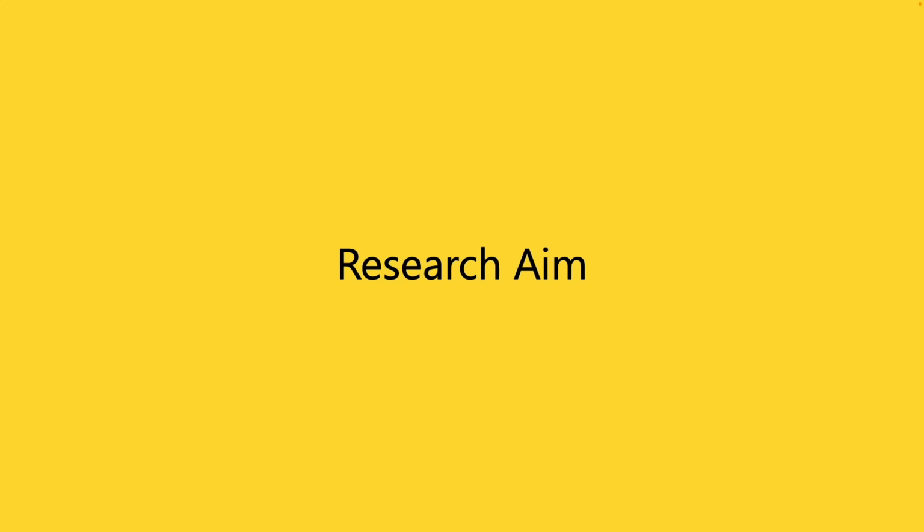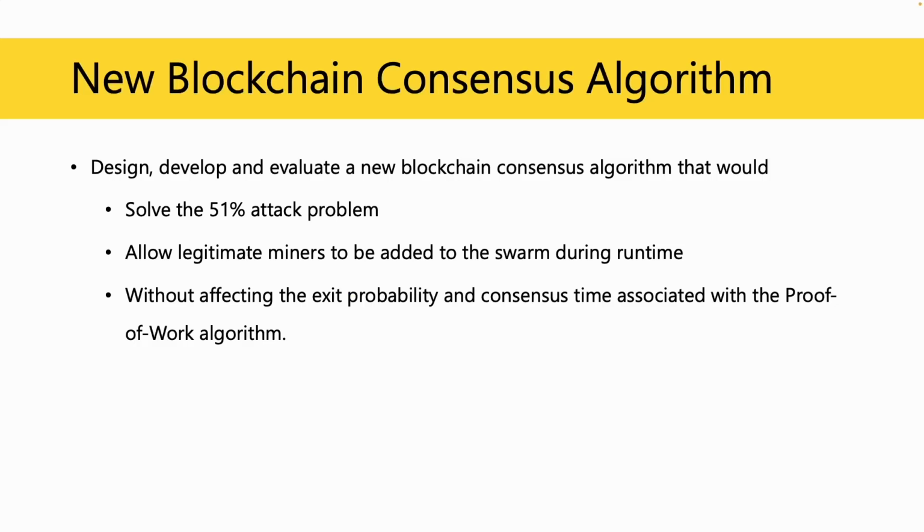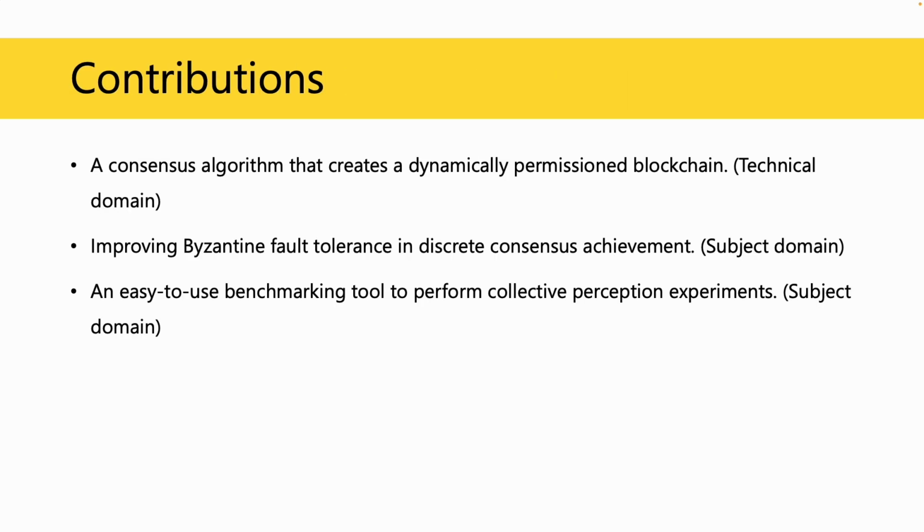Next, let's look at the research aim. The aim of this research was to design, develop, and evaluate a new blockchain consensus algorithm to solve the 51% attack problem, and allow legitimate robots to engage in mining without affecting the exit probability and the consensus time associated with the proof of work algorithm. This research contributes to blockchain by producing a new blockchain consensus algorithm that would create a dynamically